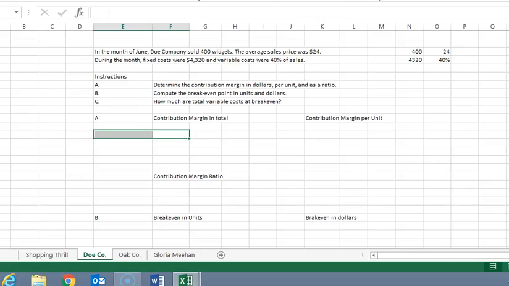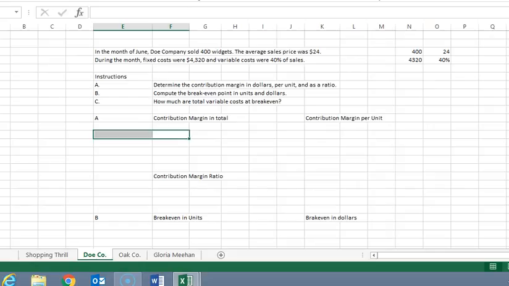In the month of June, Doe Company sold 400 widgets. The average selling price was $24 per widget. During the month, fixed cost was $4,320, and variable cost was 40% of sales. Now, first question is, they want us to determine the total contribution margin in dollars, then the contribution margin per unit, and then the contribution margin as a ratio.